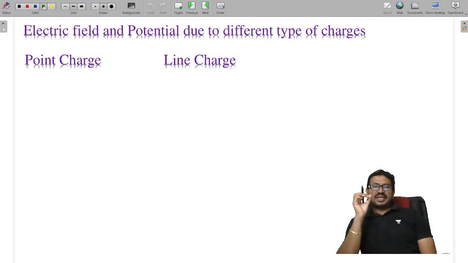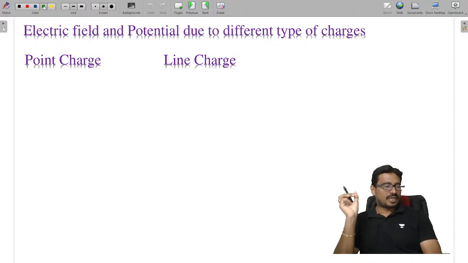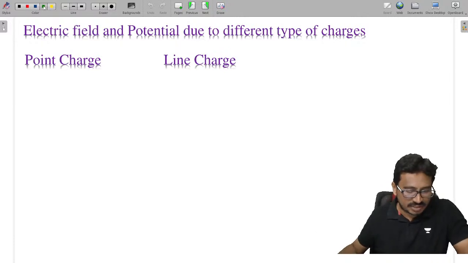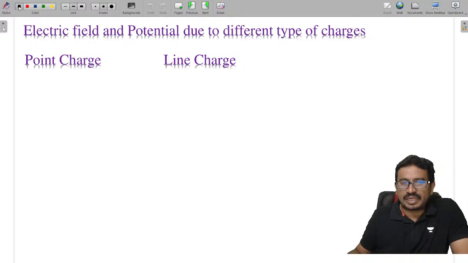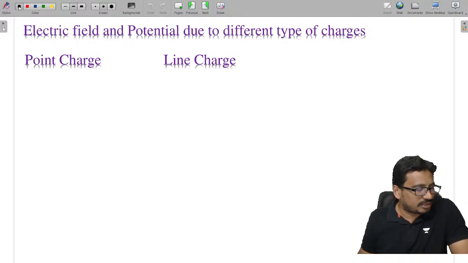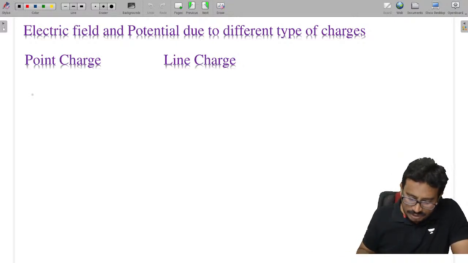Now let's see the electric field and potential for different types of charges. The different types of charges are point, line, surface and volume charges. For that we are going to see the electric field and potential.